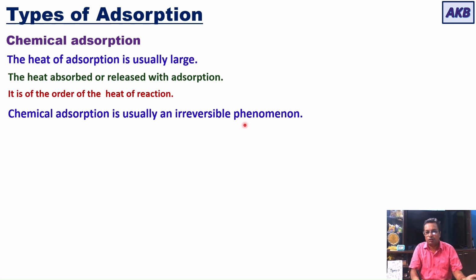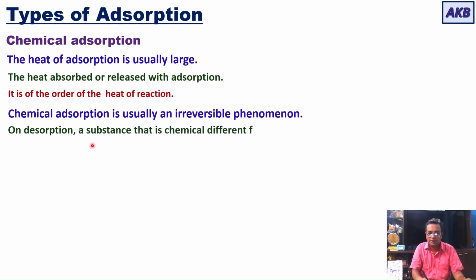Just as physical adsorption was a reversible phenomenon, chemical adsorption is not. It is usually an irreversible phenomenon. So when you carry out desorption, a substance that is chemically different from the original substance is obtained.